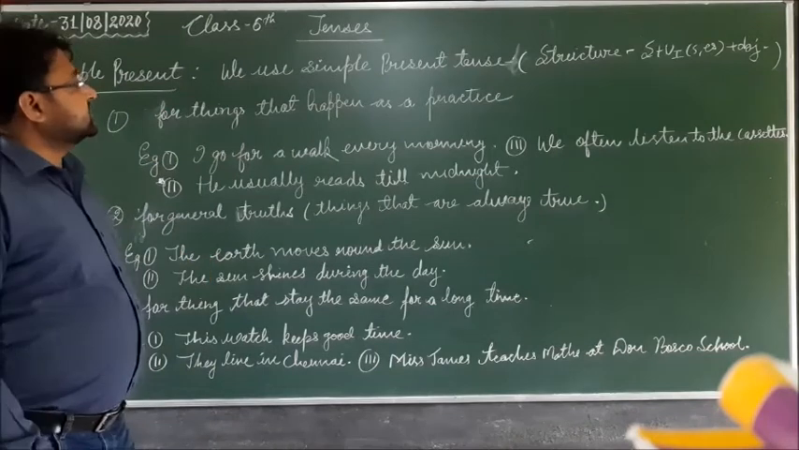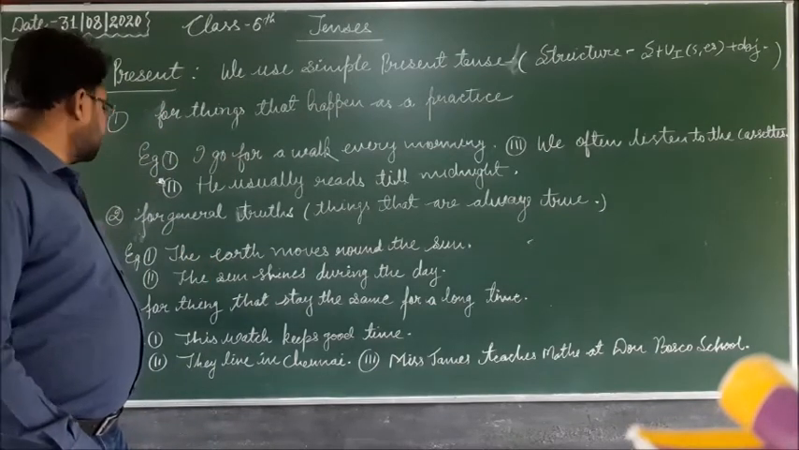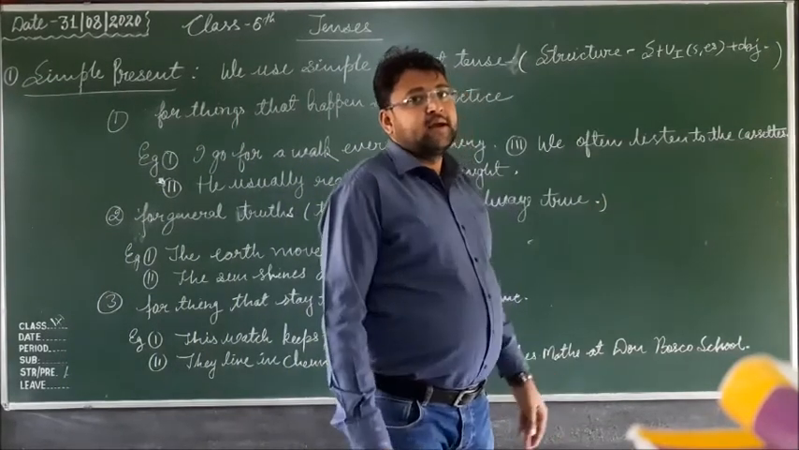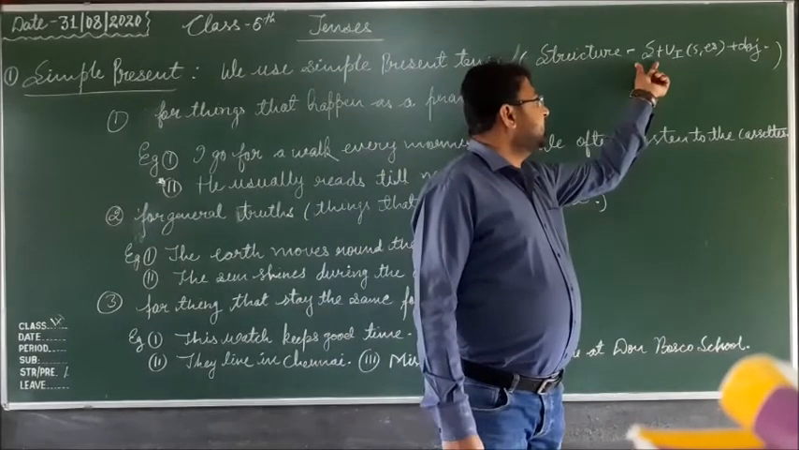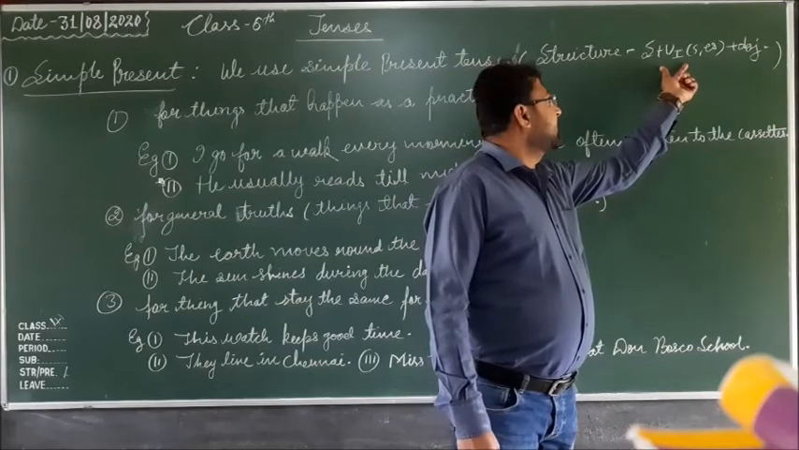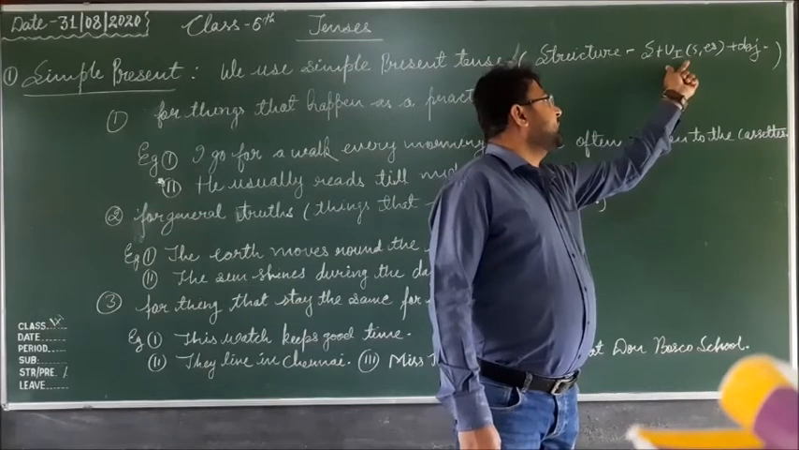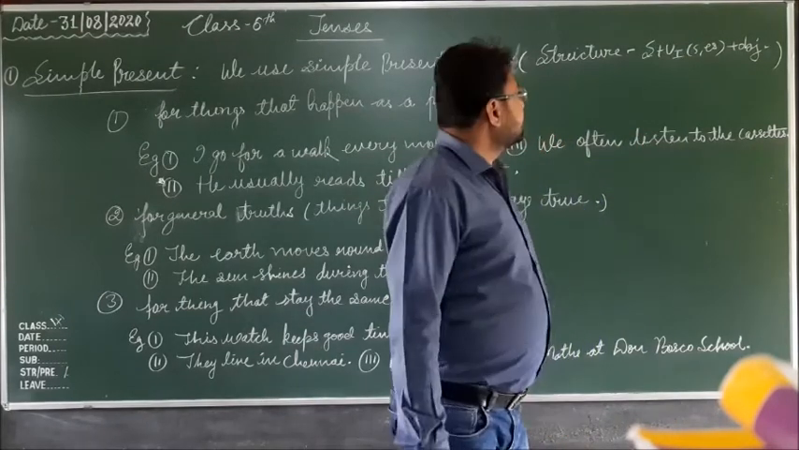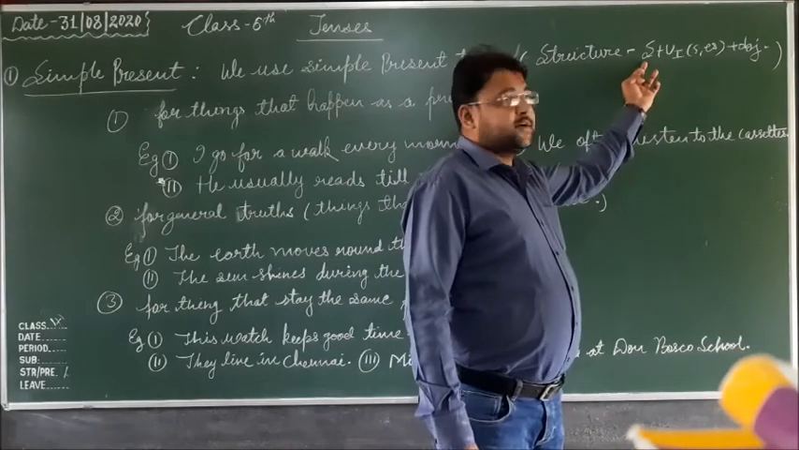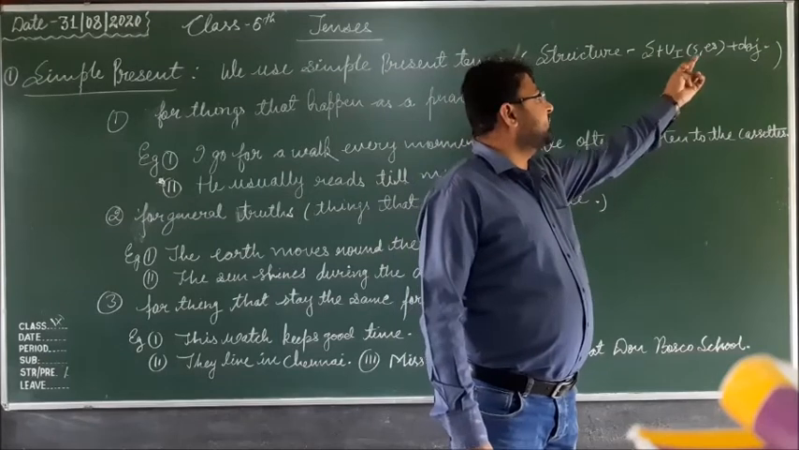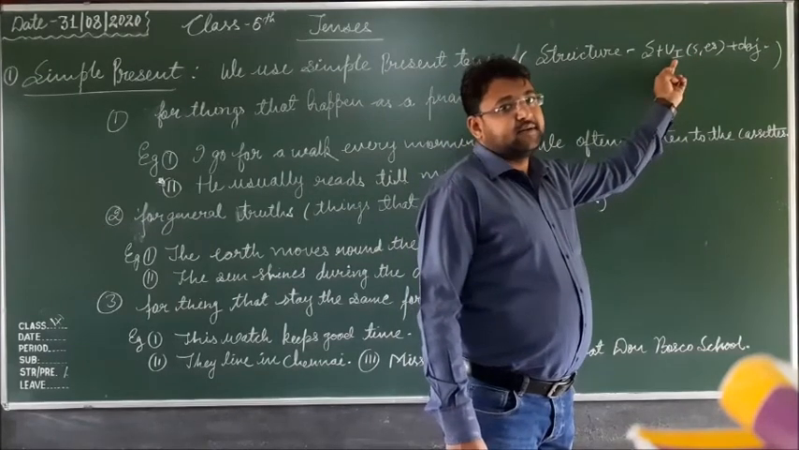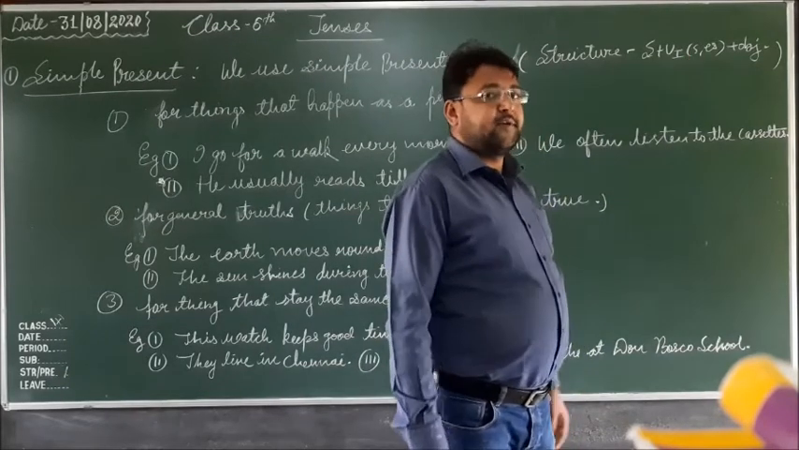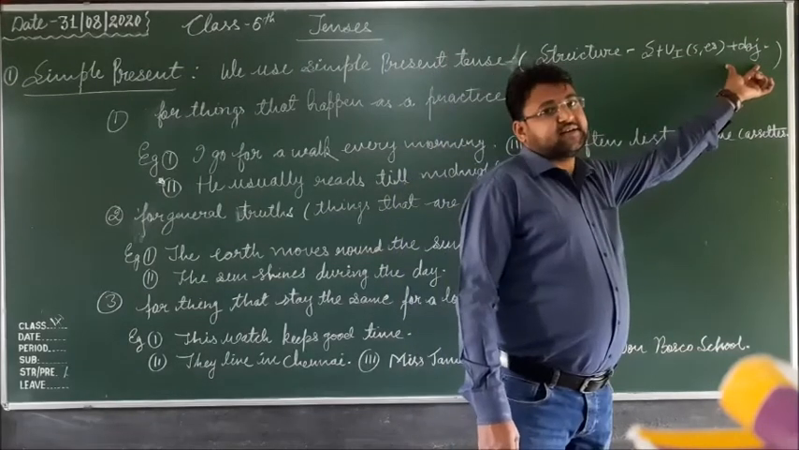in different conditions. Conditions are given here 1, 2, 3, and here you see the structure of simple present tense. Simple present tense: subject, first form of the verb, and according to the subject s or es is applied to the verb, and then object. If your subject is third person singular, in that case you have to apply s or es to the verb, and then after that the object is applied.